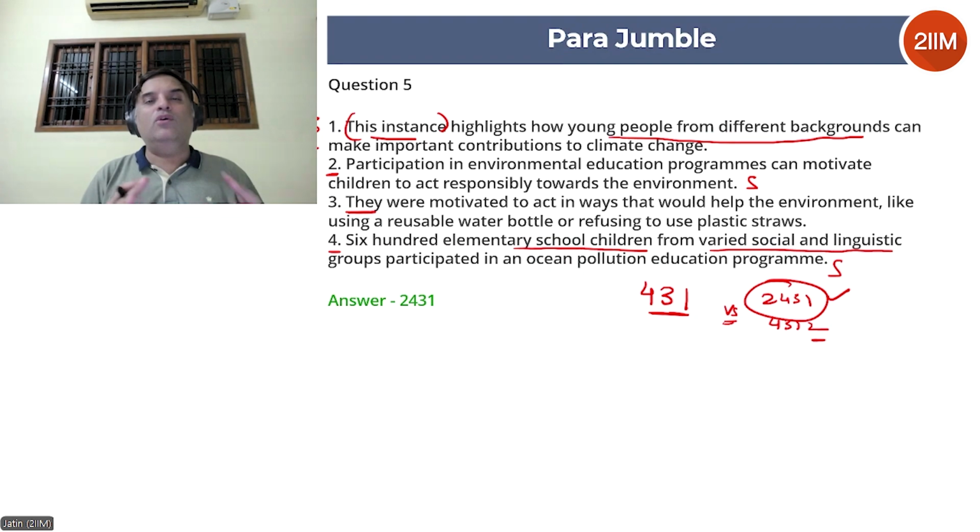Okay, so remember that. Typically, starter statements are generic, broad statements. Not always. There can be exceptions, right? So look at the question and decide. But typically they'll be broad and generic. Between 2 and 4, 2 was the more generic one. So 2 is a good starter statement, followed by 4, and then 3 and 1. This is a tricky one. Out of all the 5 parajumbles, I think this was the trickiest.